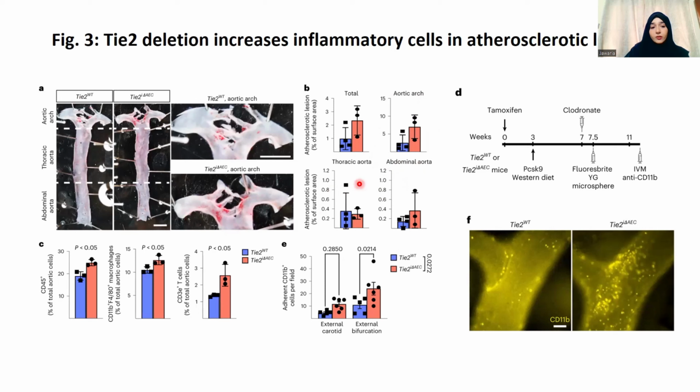as compared to the thoracic and abdominal aorta. In the same way here, they checked the increase in the inflammatory cells in the aortic arch, where we can see that there are increased immune cells in those mice where Tie2 is deleted as compared to the wild type.